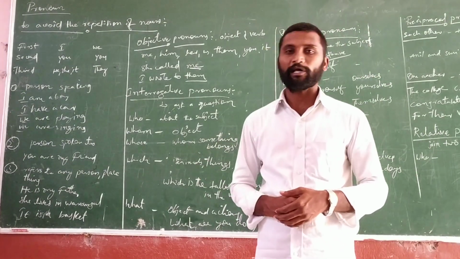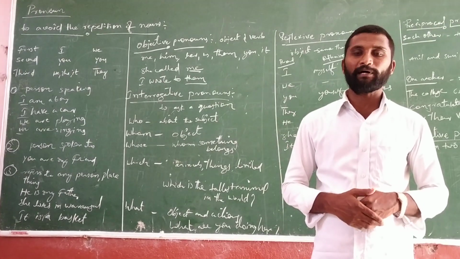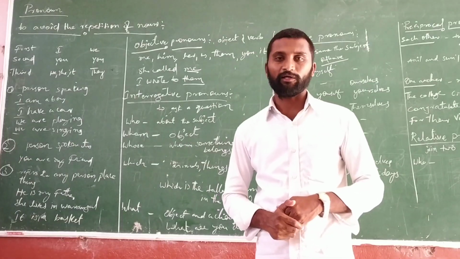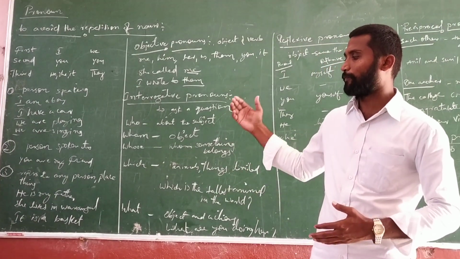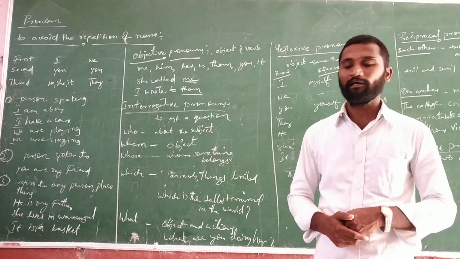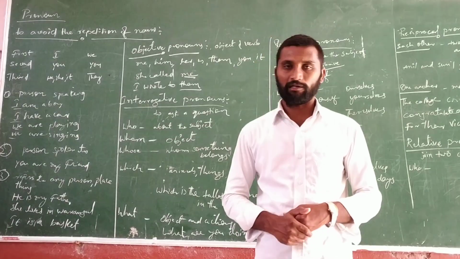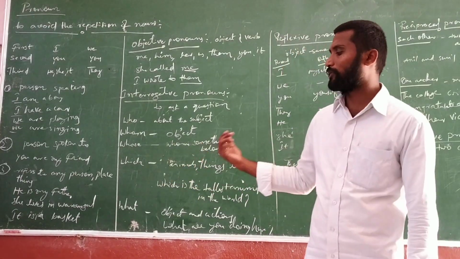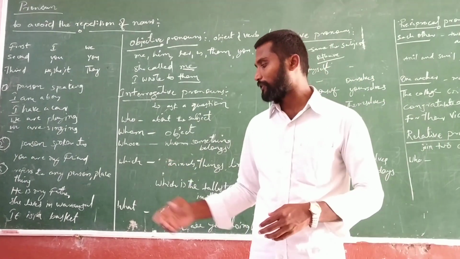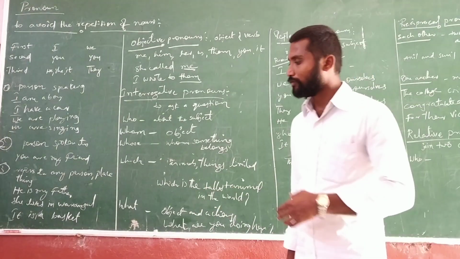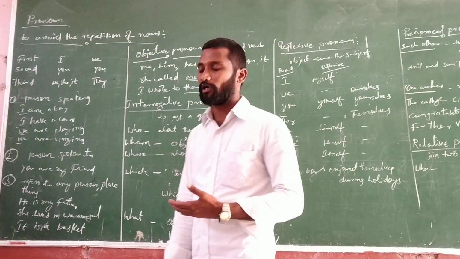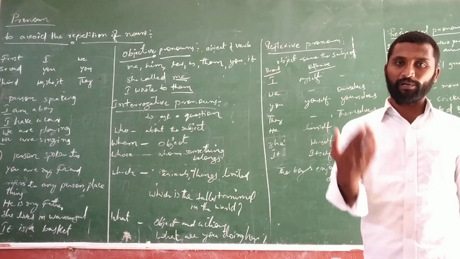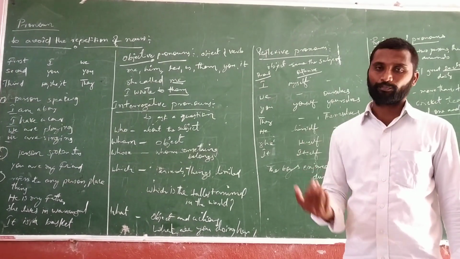And third person. This third person is used to explain and it refers to a person, place or thing. So he is my father. Now this third person is speaking about a person. Here father is a person. She lives in Warangal. So she is third person singular and she is referring to the place Warangal. So it is a basket. Now it is third person singular and it is talking about the basket, a thing. So here third person refers to person, place and thing.